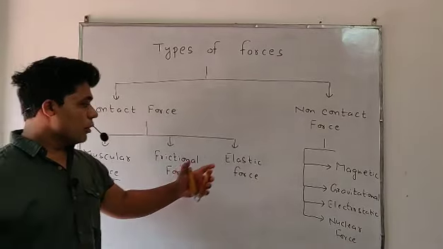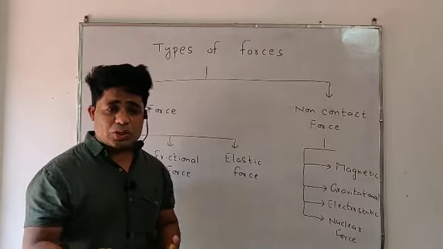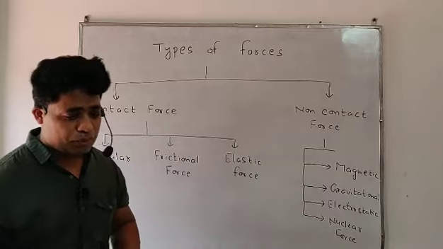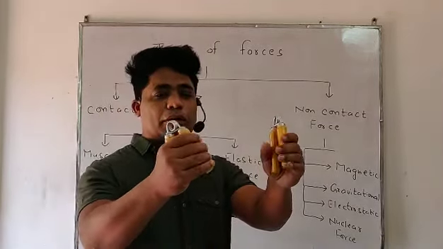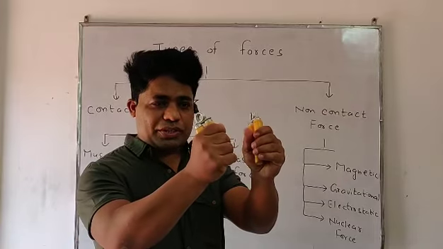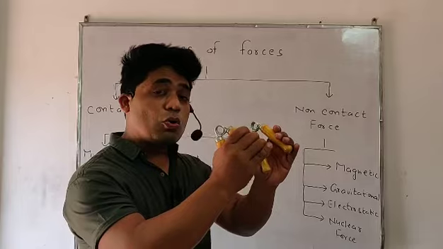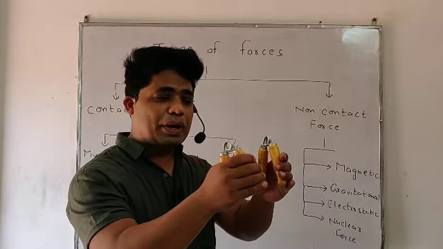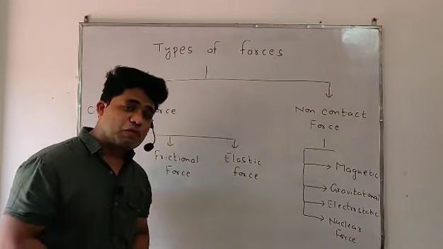In contact force, whenever we stretch, bend or twist an object like a spring or rubber, the force that is produced is said to be elastic force. I will give an example. Look at this, students, this is a spring. When we compress this, in order to bend, stretch or release these instruments, I have to apply force. The force is said to be elastic force.